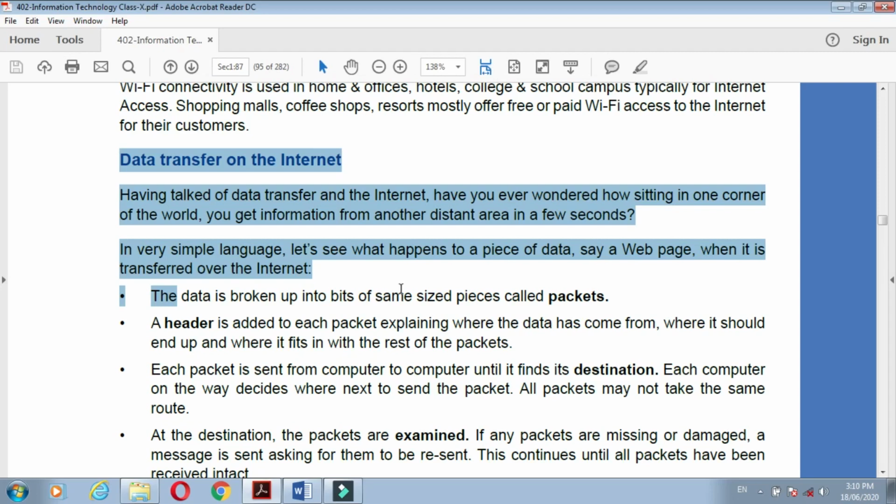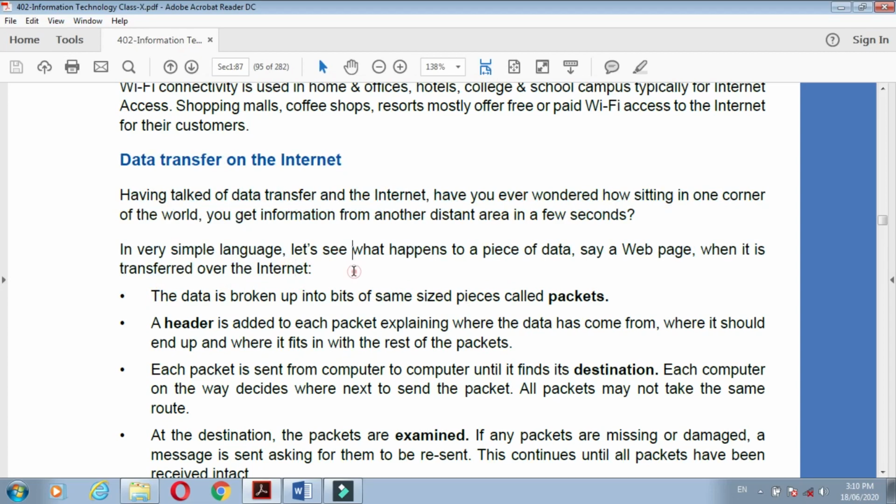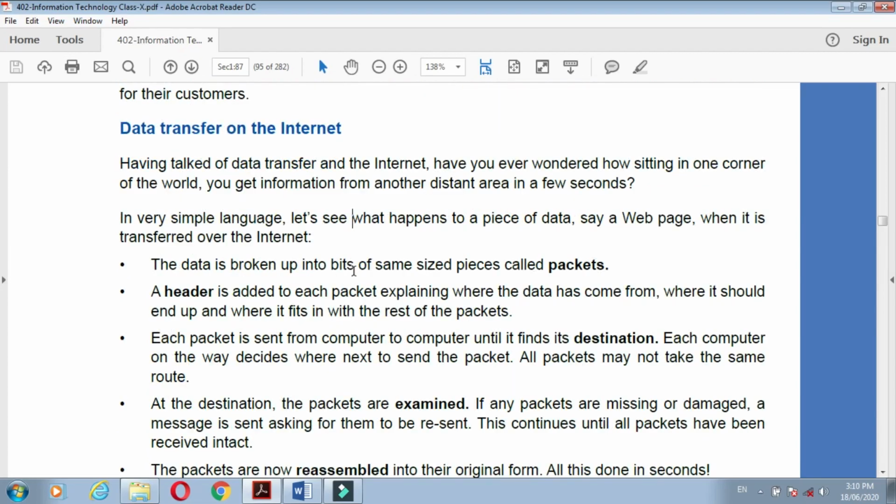In very simple language, let's see what happens to a piece of data, say a web page, when it is transferred over the internet. On the internet, how can a single web page be transferred? The data is broken up into bits of same-size pieces called packets.